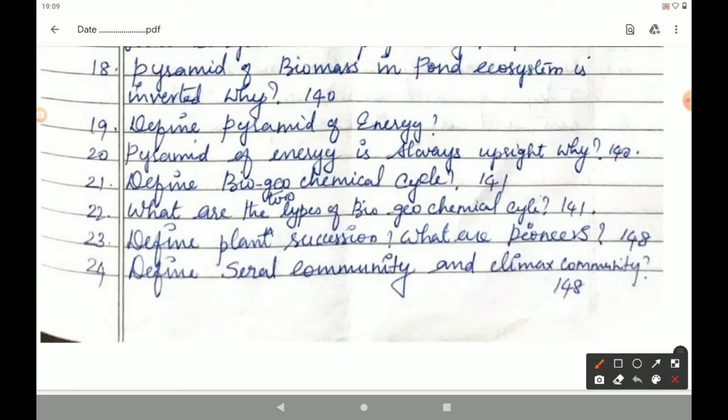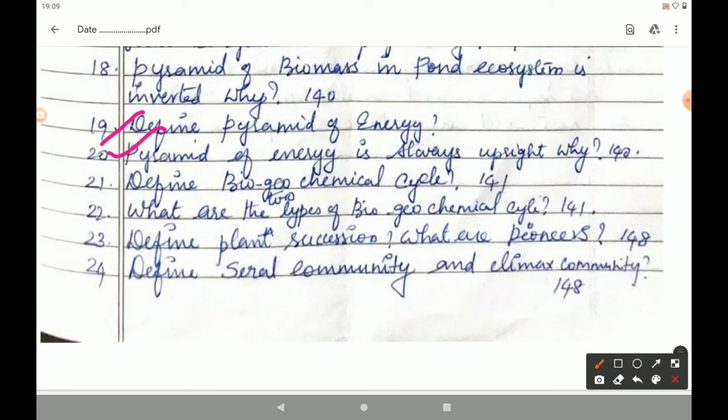The next question, 19th question. Define pyramid of energy. The answer is in page number 140, under the heading Pyramid of Energy. Graphical representation of energy flow at each successive trophic level in an ecosystem is called pyramid of energy. Then the 20th question. Pyramid of energy is always upright. Why? Pyramid of energy is always upright because of that whole paragraph only, under the heading Pyramid of Energy in page number 140.